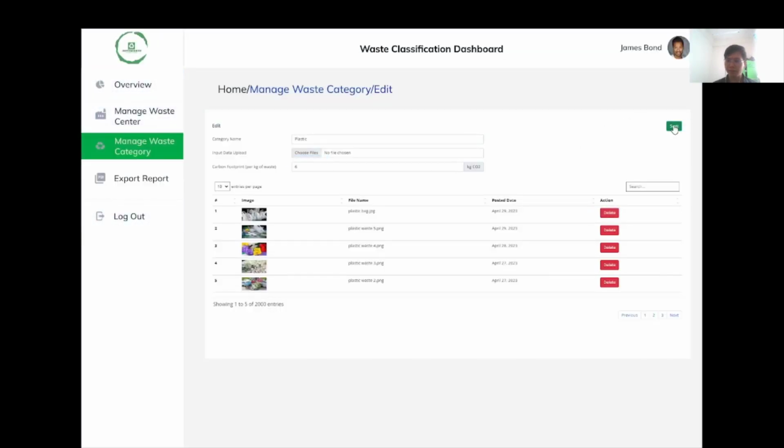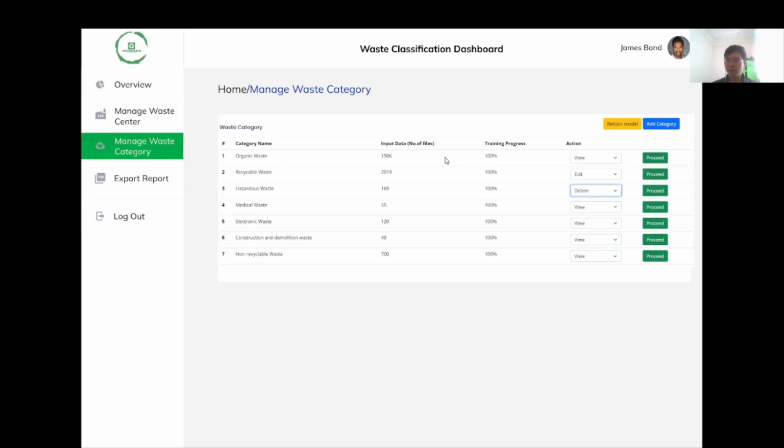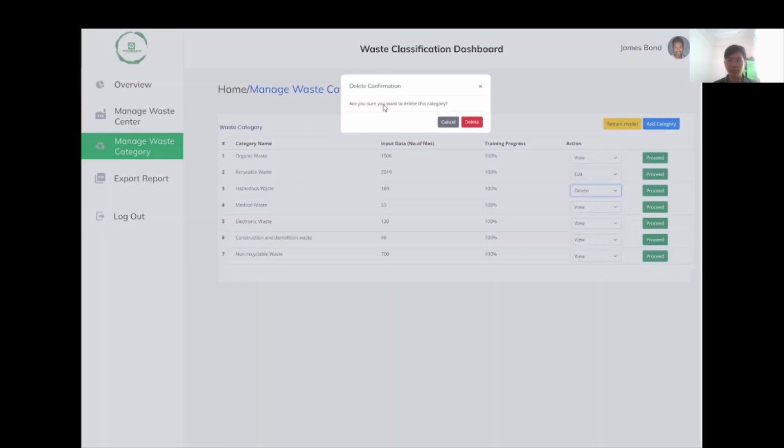And next is the operation for the delete. So the user can click the proceed button to delete this category. But if they want to delete this category, they can click the delete button to confirm this operation.